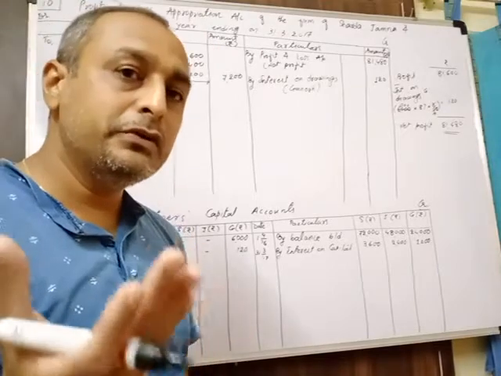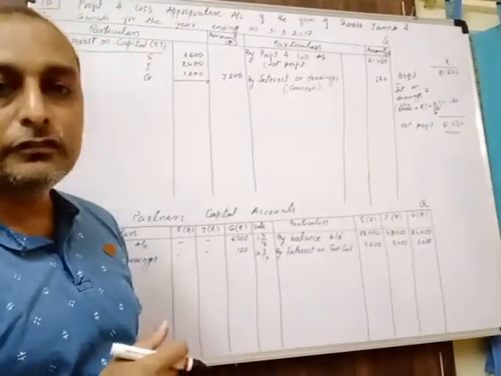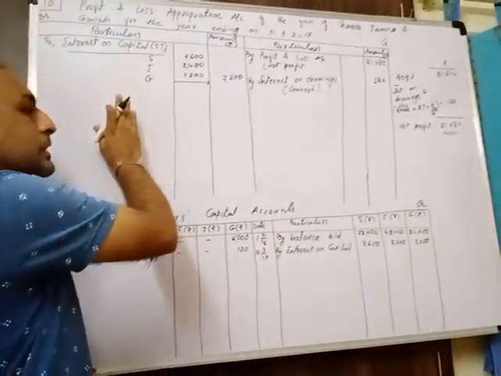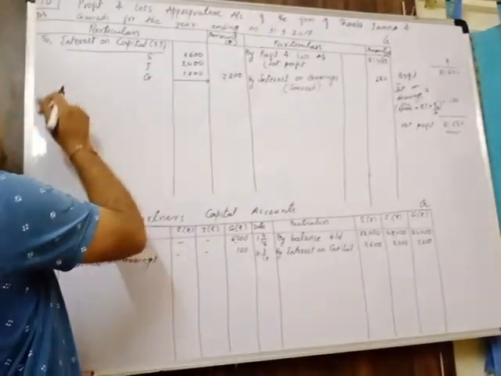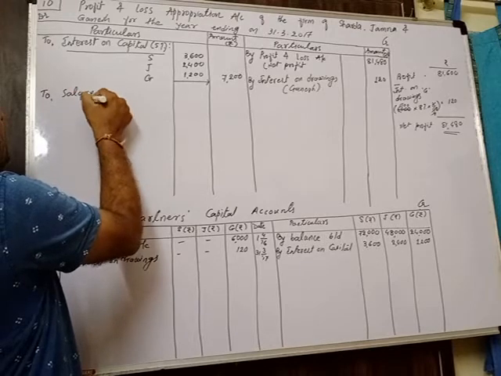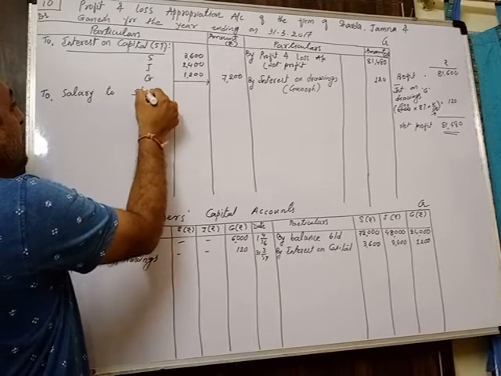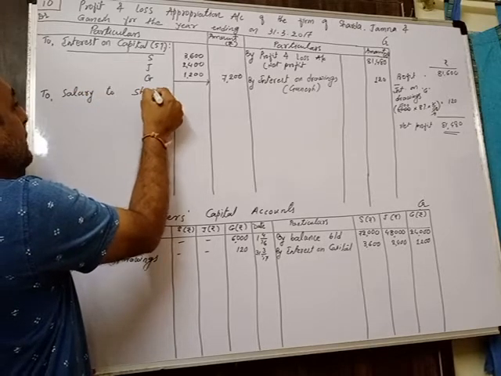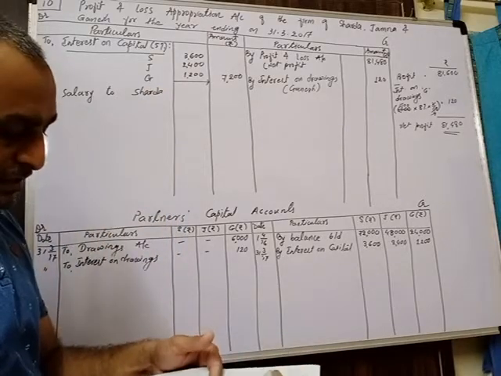Now salary payable to Sharda, again an expense for the firm. So first effect shown in the appropriation account debit side. You can write over here to salary to Sharda, and it is given monthly rupees how much? 700.